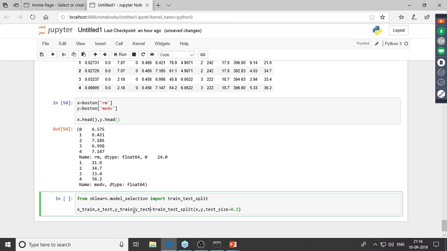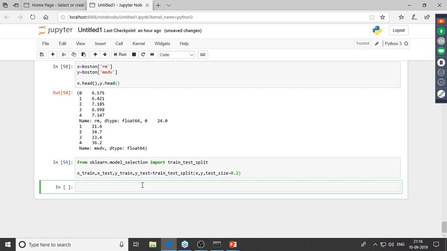Now we'd have to build the model on top of the training set. The training set comprises X_train and Y_train. Since we'd have to build the linear regression model, let me import this. I'll type in from sklearn.linear_model, I'd be importing LinearRegression. Now let me create an instance of this.